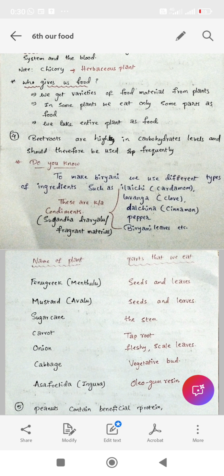That means if the examiner asks you a question, which of the following components contain starch, then your answer is beetroot.